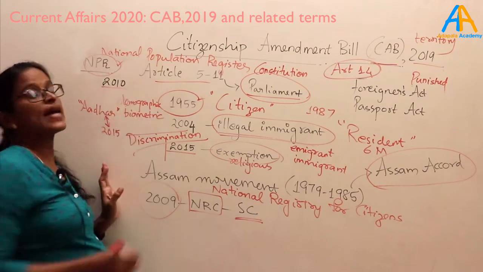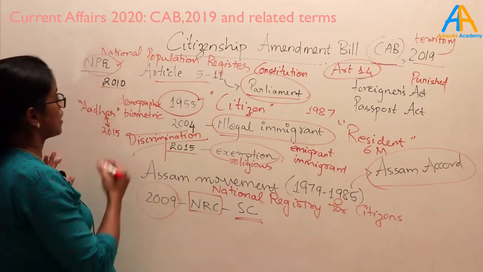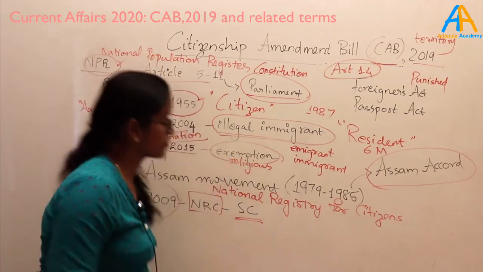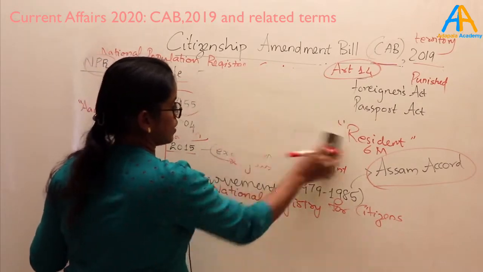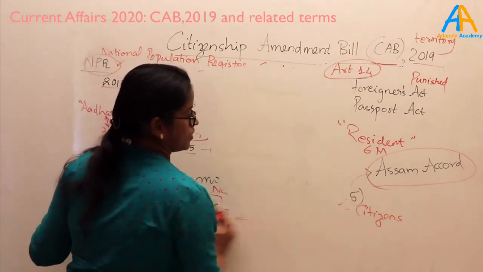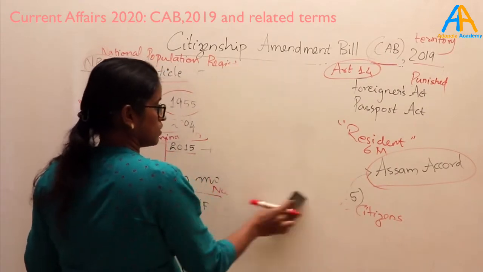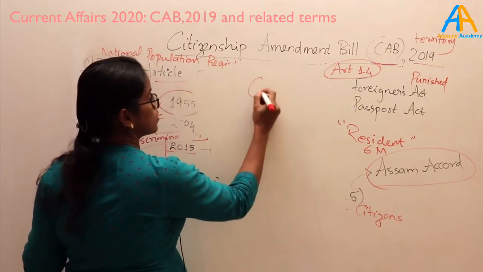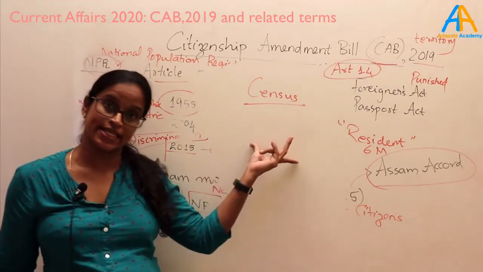This NPR is taking place along with the census. So NPR data is collected along with the census.